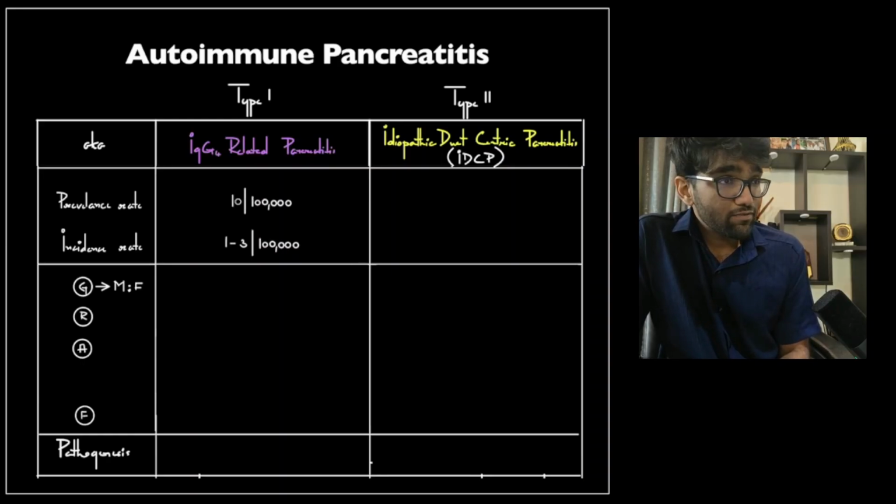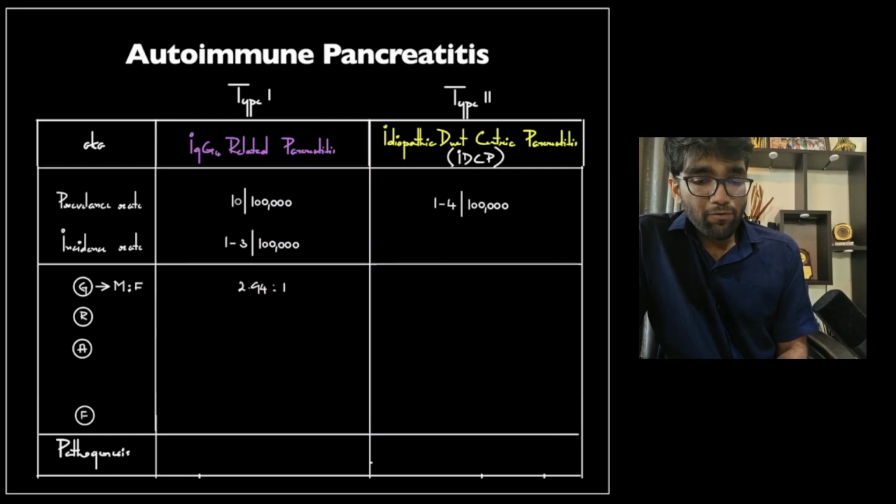The prevalence rate of type 1 autoimmune pancreatitis is 10 per lakh population, which itself is quite low, and the incidence is 1 to 3 per lakh population, whereas that of type 2 is about 1 to 4 per lakh population. So as a result, around 60 to 70% of all autoimmune pancreatitis is type 1, but a significant minority is still type 2. Patients with type 1 have a male predominance, with a male to female ratio of 2.94:1. Type 2 is equally distributed among males and females.